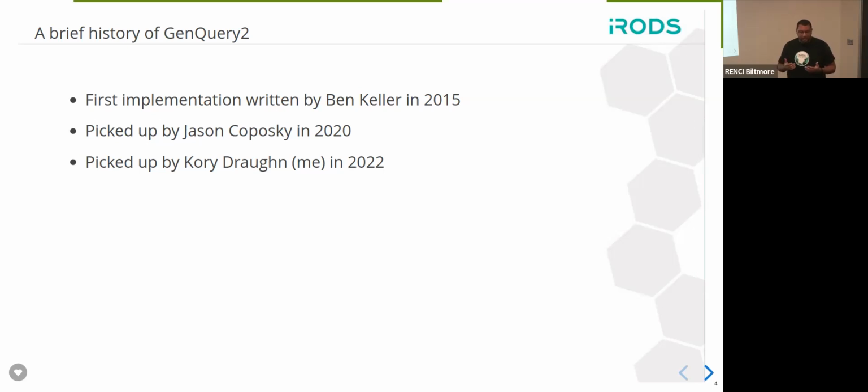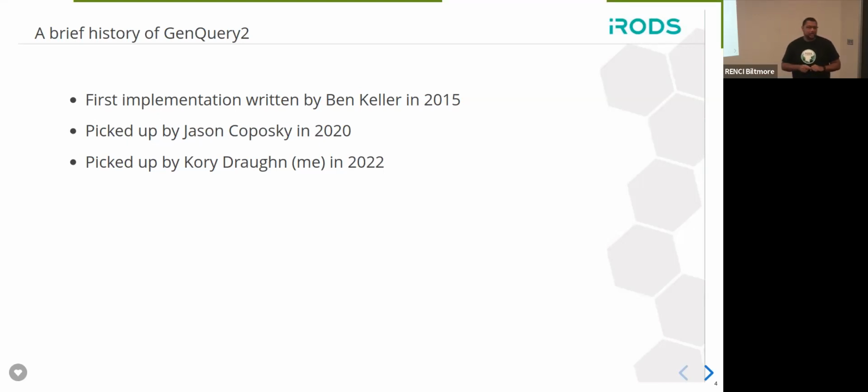The next person who picked it up was Jason Kapowski. He was the previous executive director, and he picked it up back in 2020 and worked on that a bit more, and he got it to a point where it was working with the database, providing the implementation that re-implements many of the features seen in GenQuery1.